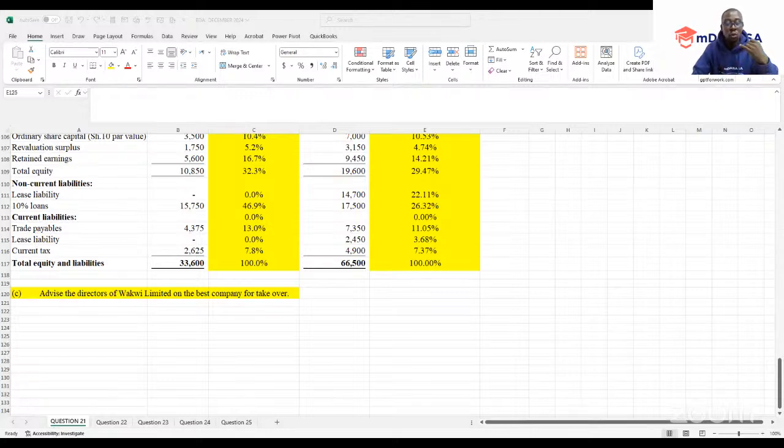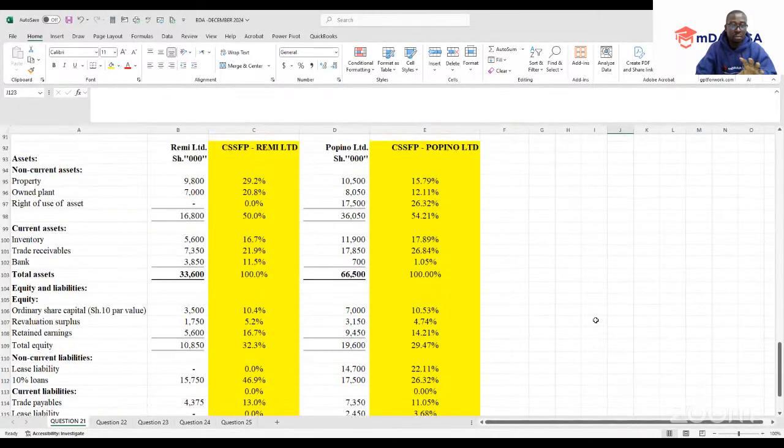Number two, we can advise based on the financial risk. Number three, we can advise based on liquidity. So let us analyze the case here and advise this company.